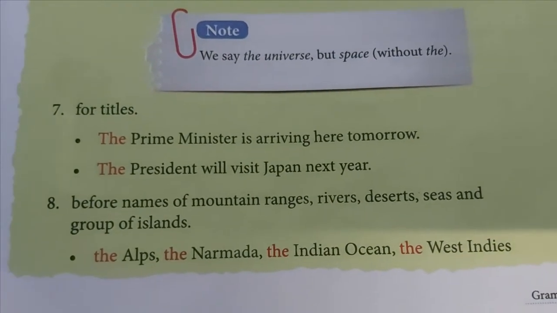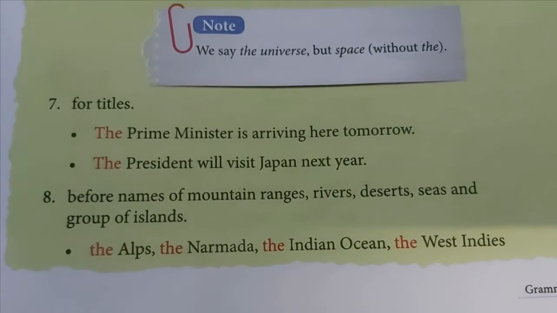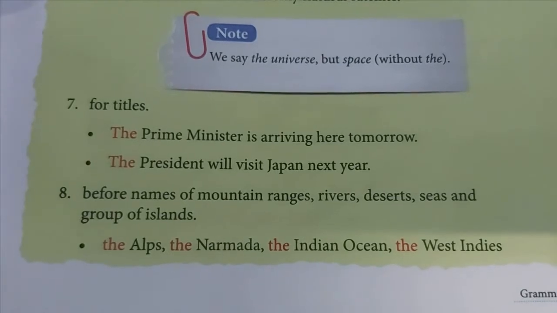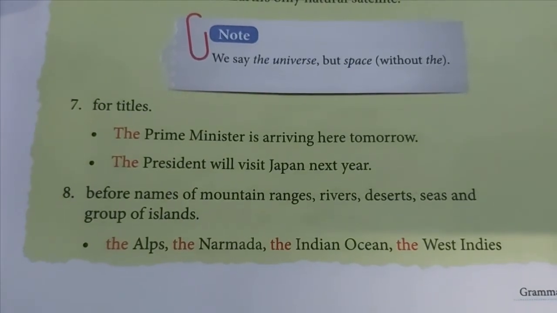Here are some examples: the Alps, the Narmada, the Indian Ocean, the West Indies. West Indies is a group of islands. Clear?